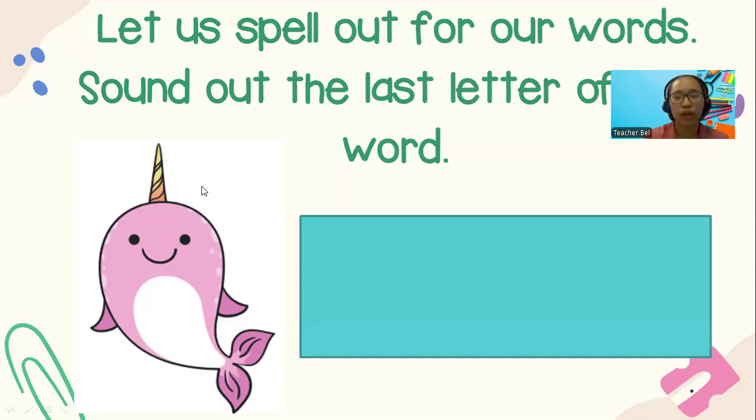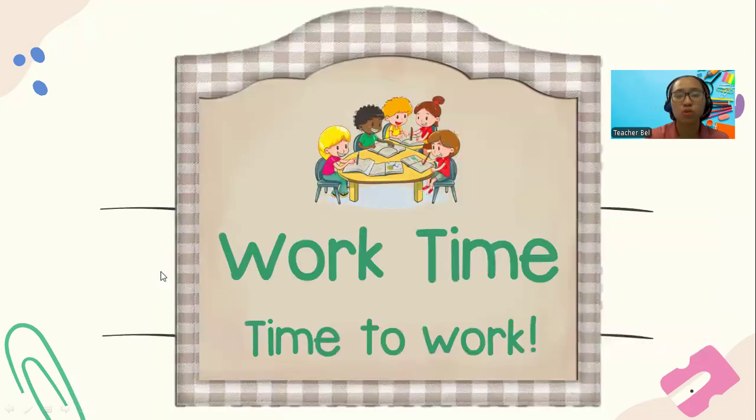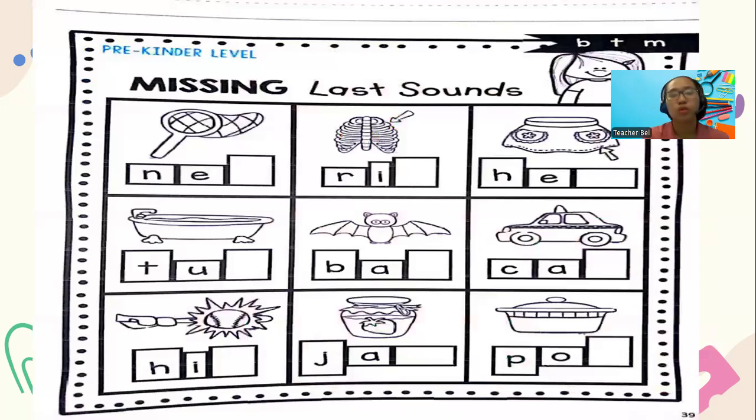Let's go do another part of our class, and that is our work time. For your work, I want you to go to page 39. This will be our work for today. We are going to write the missing letter. Now, I want you to do your name first. Write your name first, and you get to also write the missing letters at the end.